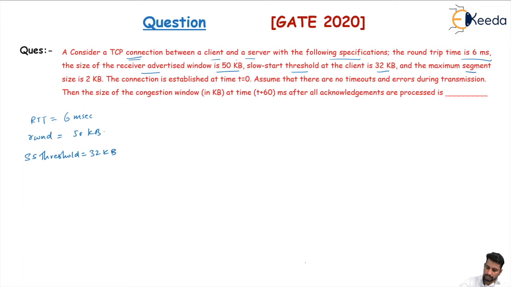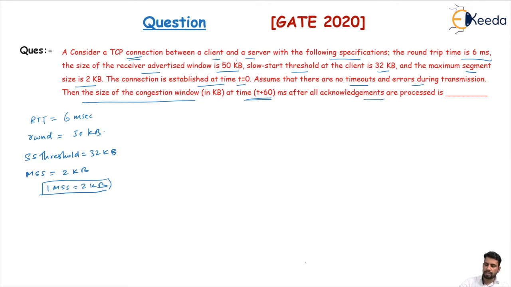And the maximum segment size is 2 KB, which means 1 MSS equals 2 kilobytes. The connection is established at time t equal to 0. Assume that there are no timeouts and errors during the transmission. Then what is the size of the congestion window at time t plus 60 milliseconds, after all acknowledgements are processed?